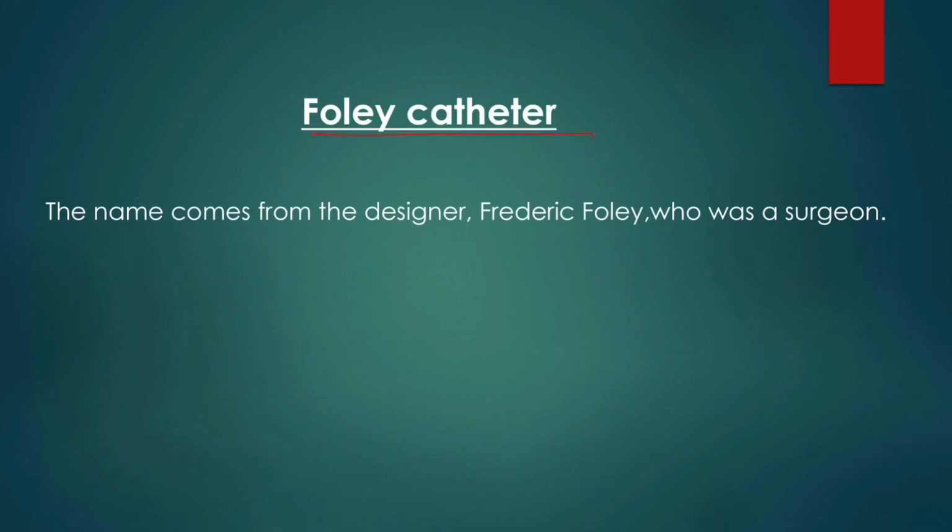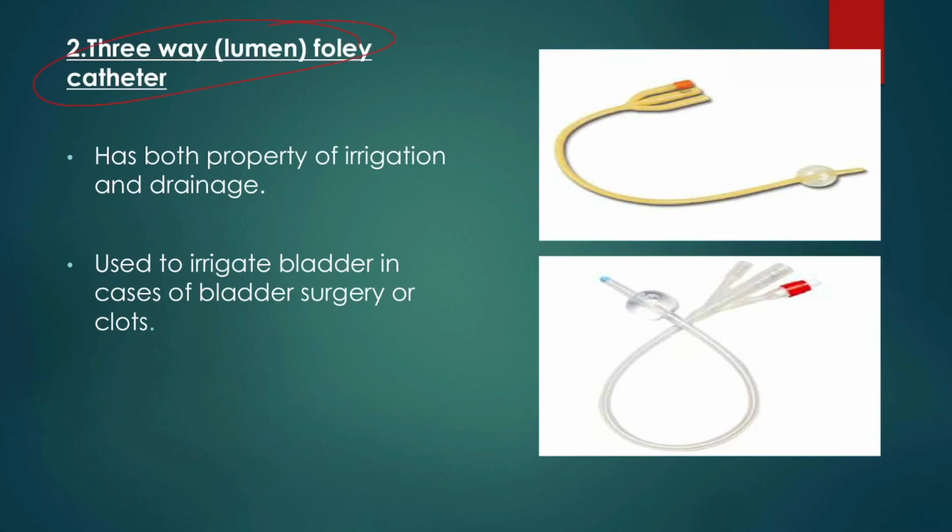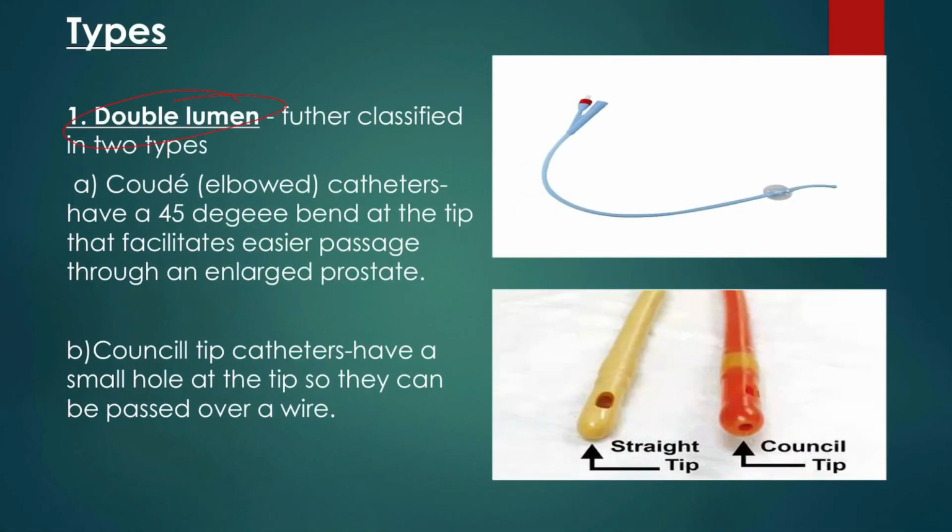Foley's catheters were designed by a surgeon, Frederick Foley. Foley's catheters are basically of two types: double lumen catheters and triple lumen or three-way catheters. Double lumen catheters can be of two types: elbowed catheters and coude tip catheters. The elbowed catheter has an angle of 45 degrees at the tip that can be used for patients with BPH, and the coude tip catheter can be progressed over a guide wire.